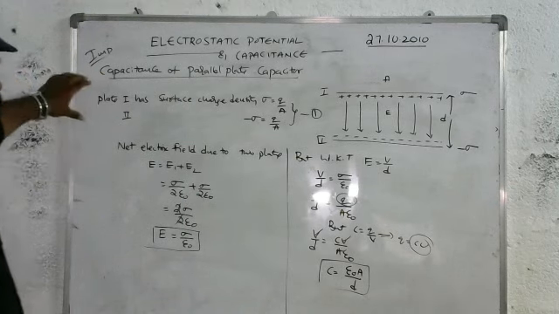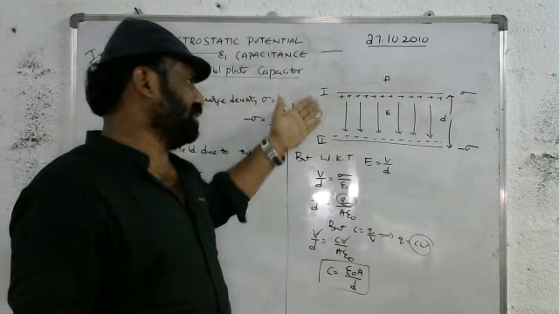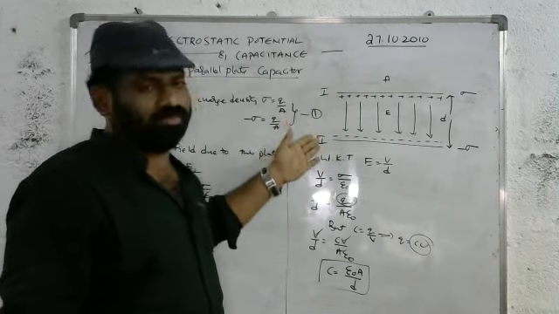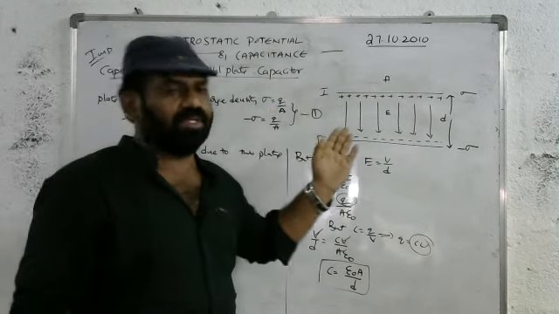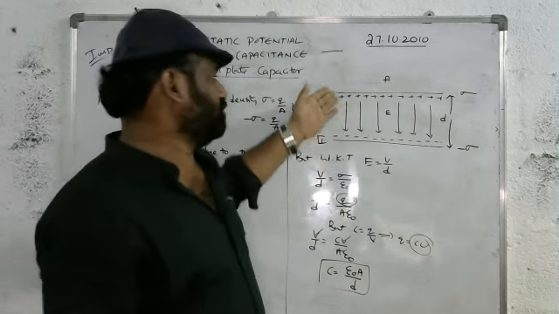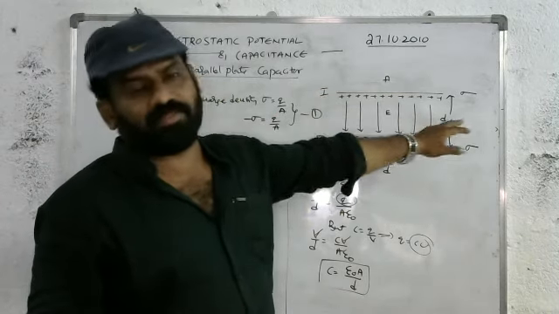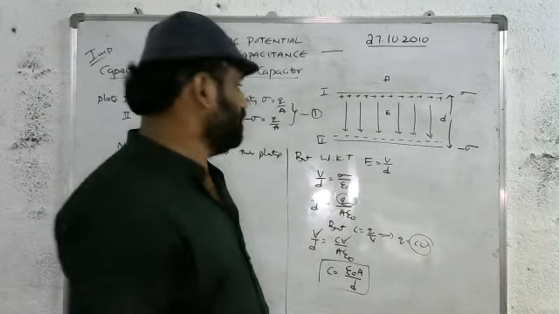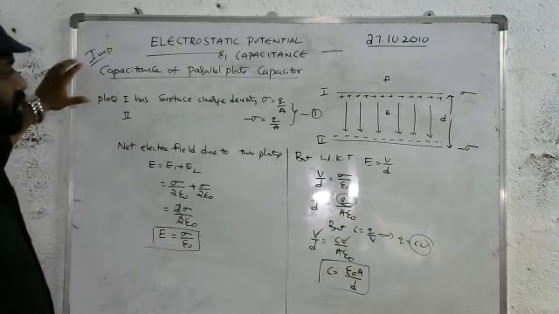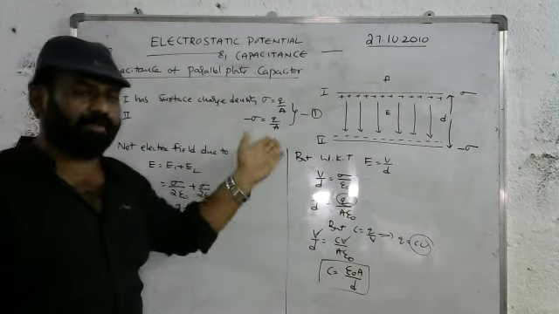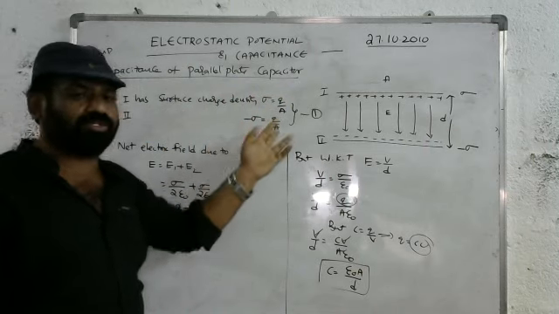Once again, look here. I have considered a parallel plate capacitor. It has two plates, plate 1 and plate 2. Plate 1 has a positive charge and plate 2 has a negative charge. The electric field is directed from positive to negative. The distance between the two plates is D and the area of the plates is A. Plate 1 has a surface charge density sigma equal to Q by A, and plate 2 has a surface charge density minus sigma equal to Q by A.